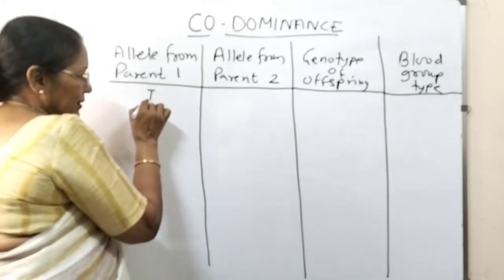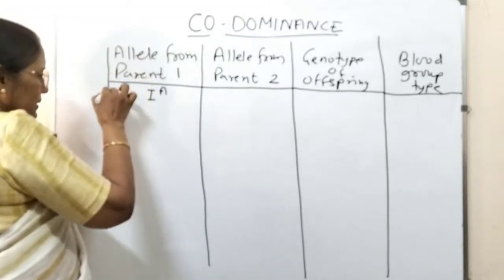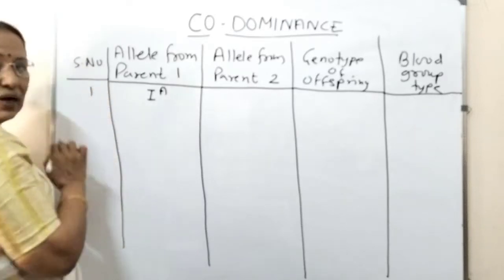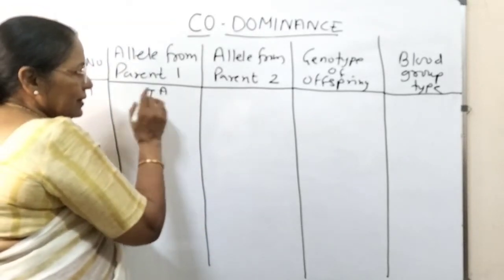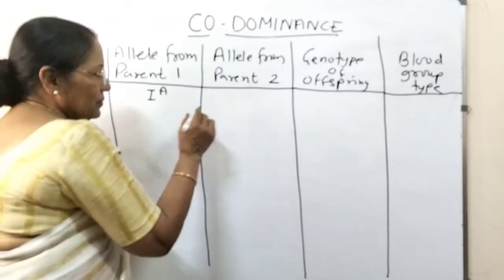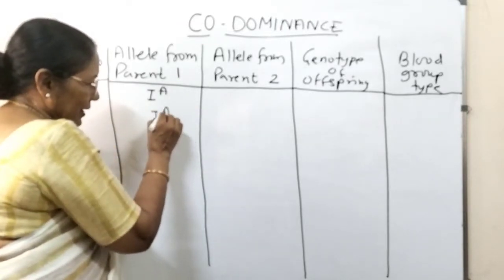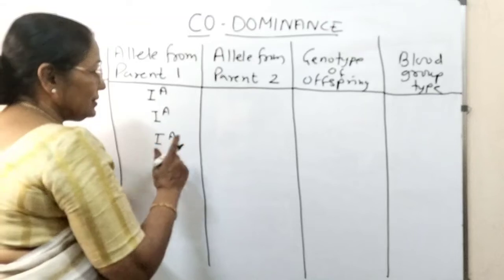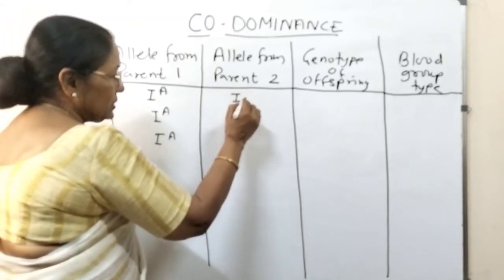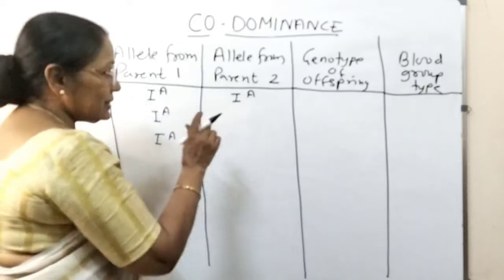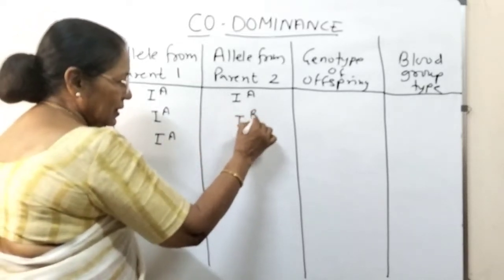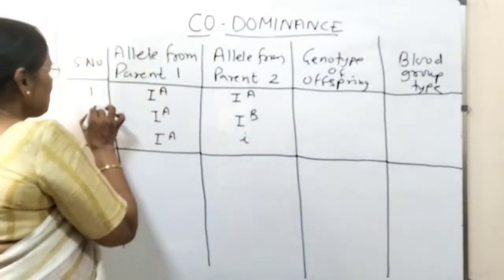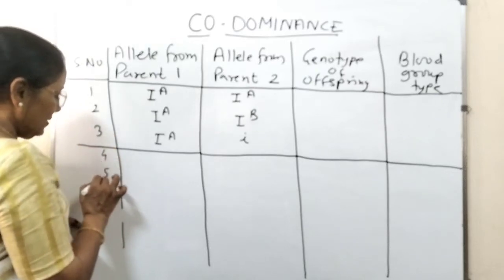First, from first parent, let us put the serial number also, na? This is serial number 1. From first parent, it is IA. Let us write IA 3 times. Why? Because 3 different possibilities of combination are there, that from other parent also the allele coming is IA, or it is IB, or it is i. Now similarly let us do it for B also. 4, 5, 6.